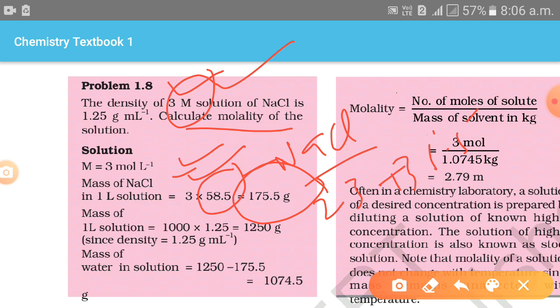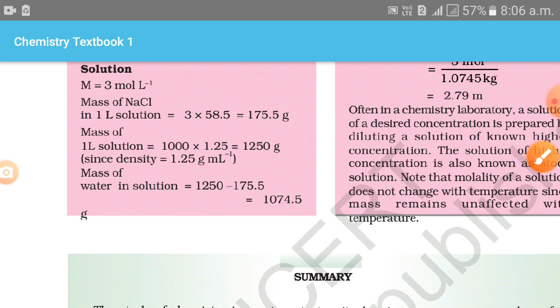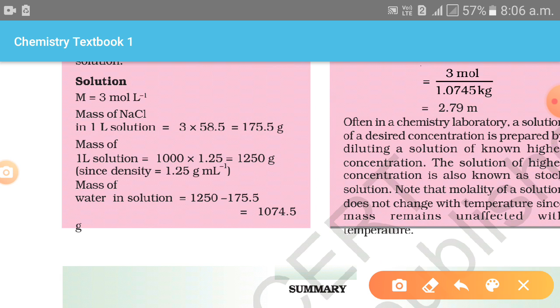dissolved in 1 liter. Then, applying the formula, 1 liter of solution contains 1000 × 1.25, from the value of density, which gives 1250 gram.